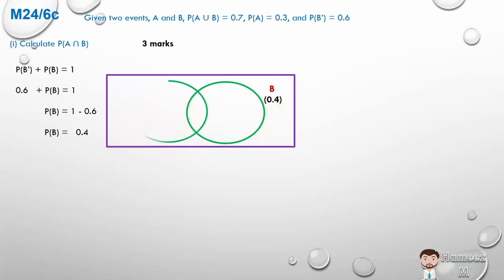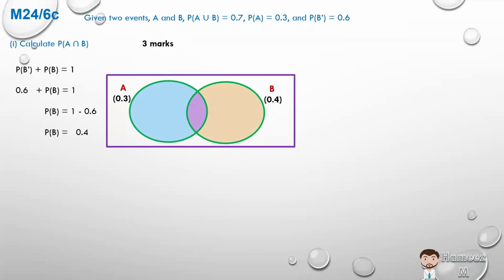So let's bring up A, and we see a point of intersection, which means that the entire circle of A is 0.3, which is indicated as a blue area and a purple area. And the entire probability of B, which is 0.4, is the purple area and the brown area.